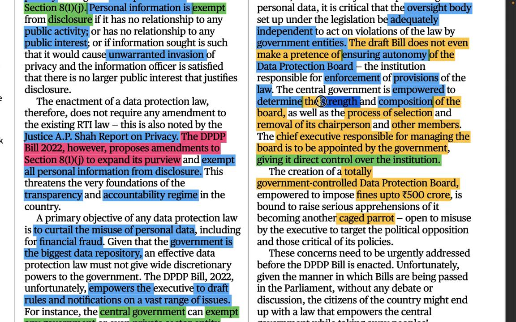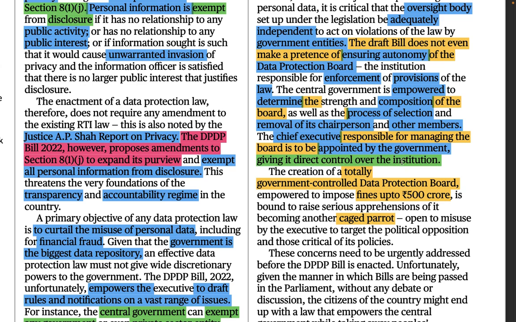How many numbers should be there, that strength should also be decided by the government. As well as the process of selection: how the people who will be joining this data protection board will be selected, that process will also be decided by the government. And how the chairperson will be removed from his post will also be decided by the government, and how the other members of the board are going to be removed. And the chief executive, the person who will head the data protection board, responsible for managing the board, is to be appointed by the government. Like the CEO of the data protection board will also be appointed by the government.